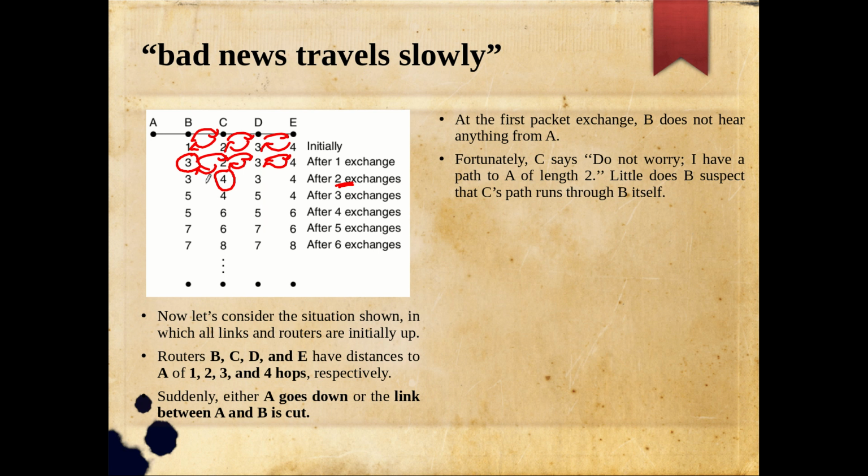Now in the next exchange, this 4 is wrongly communicated to its neighbors, right? So accordingly, see this 5 and this 5. How is this updated? Because C is saying to B that now the distance from me to reach A is changed to 4. So now B is blindly believing C because some kind of loop is actually created.